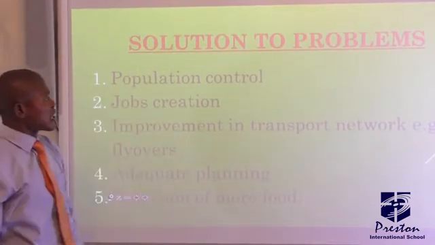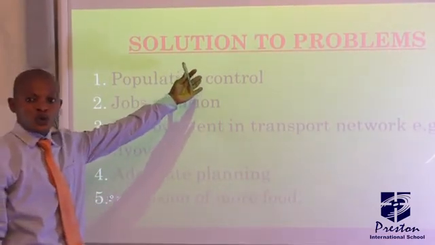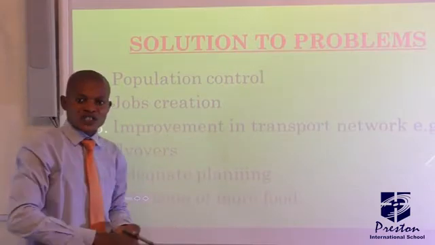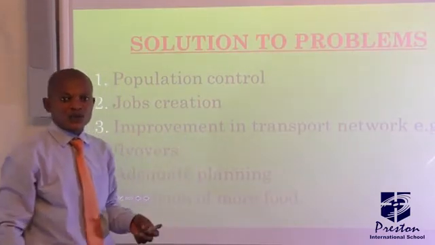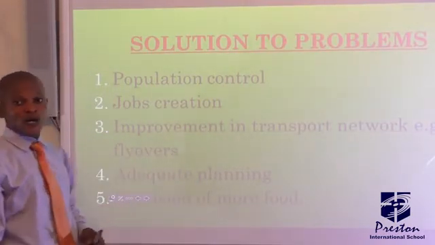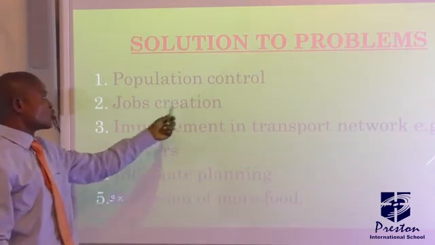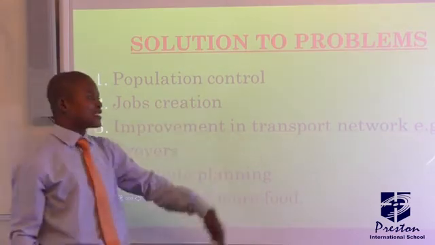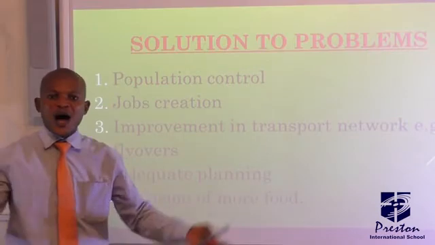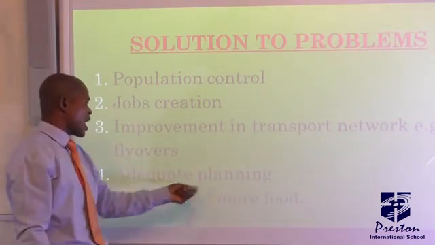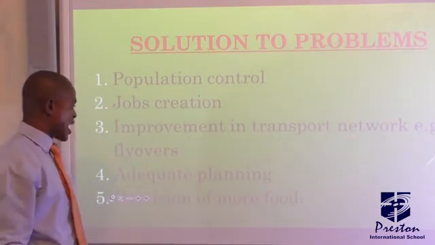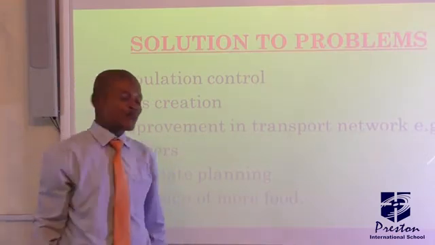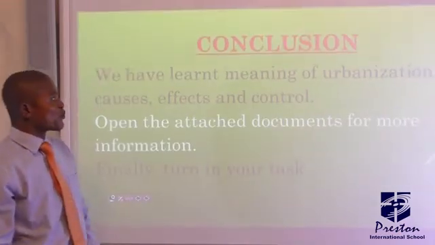And look at the solution to the problem. When population is controlled, like strict migration policy or reduced birth rate, you can see that will control the problem of urbanization. Job creation, improvement in transport network like construction of flyovers. This can help. And then adequate planning as well as provision of more food. The government can import food. When this is done, the problem is solved.